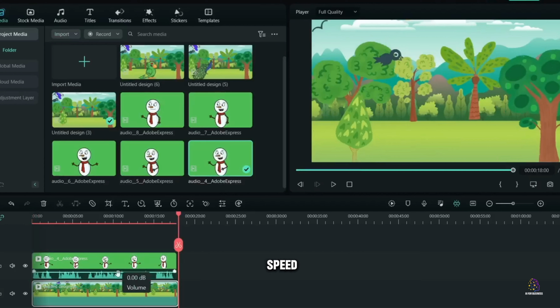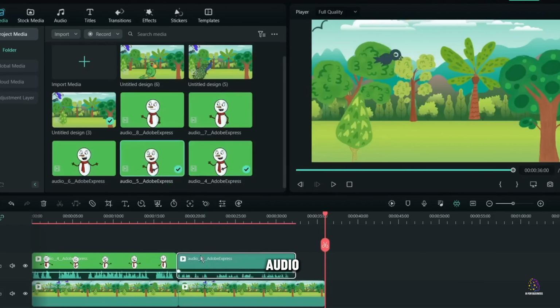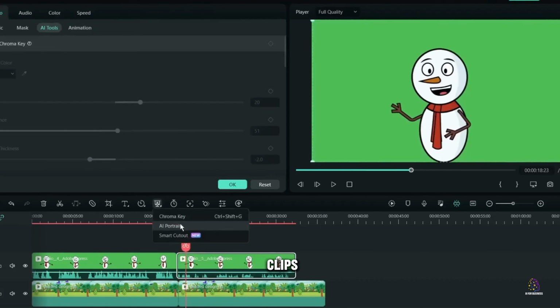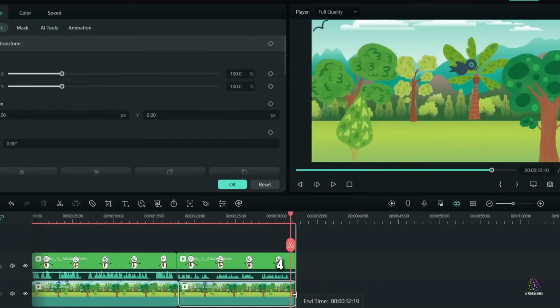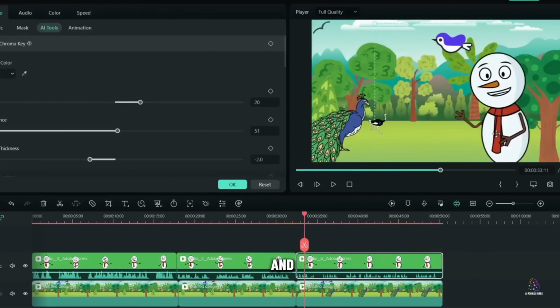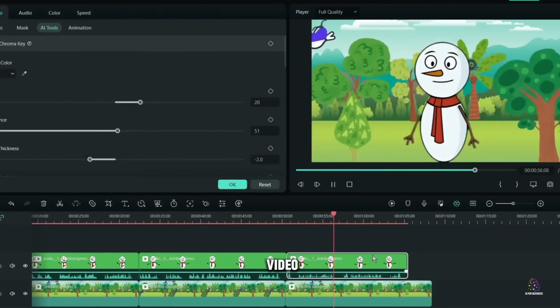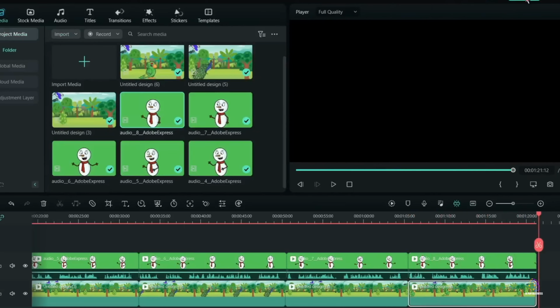3. Adjusting duration and speed. We'll adjust the duration of each animated sequence to match the duration of the audio recordings. Filmora allows us to easily modify the speed of video clips to ensure perfect synchronization between audio and video. 4. Adding transitions and visual effects. We'll use the many transitions and visual effects available in Filmora to enhance the smoothness of our video. Smooth transitions between sequences and dynamic visual effects.